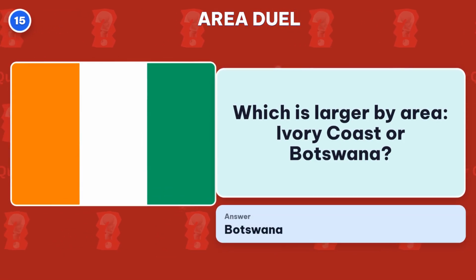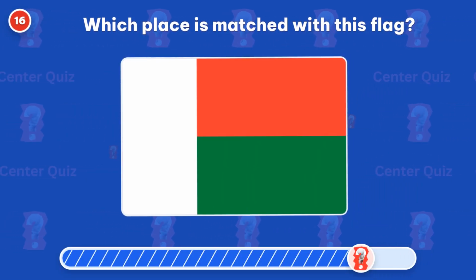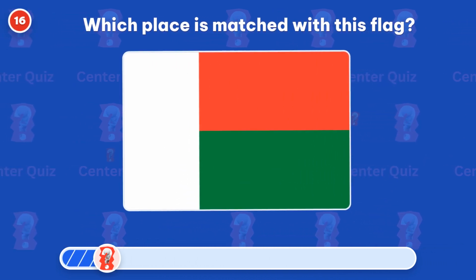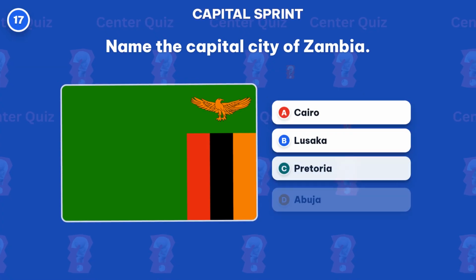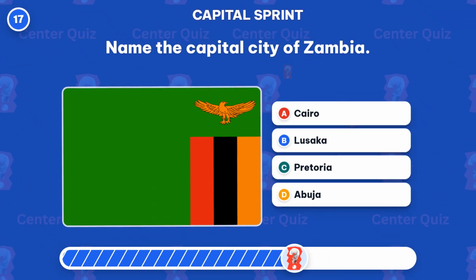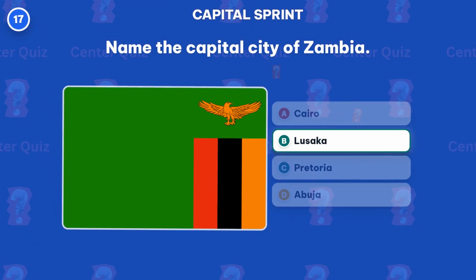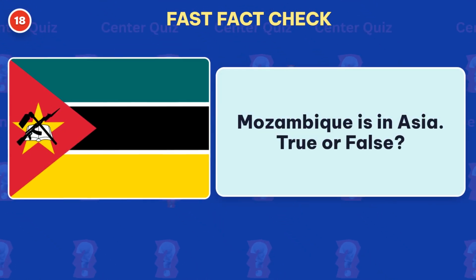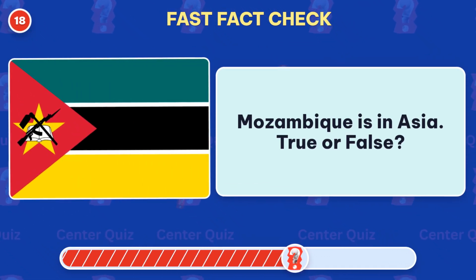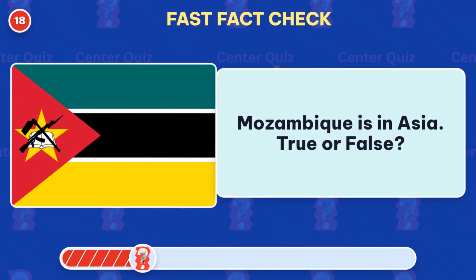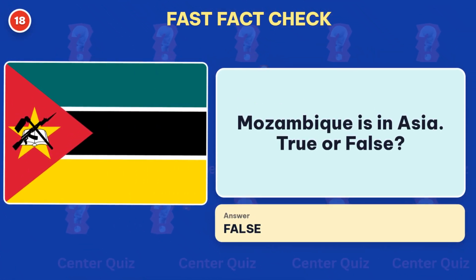The right pick is Botswana. Which place is matched with this flag? The right answer is Madagascar. Name the capital city of Zambia. Answer, Lusaka. Mozambique is in Asia. True or false? False. Mozambique is in Africa.